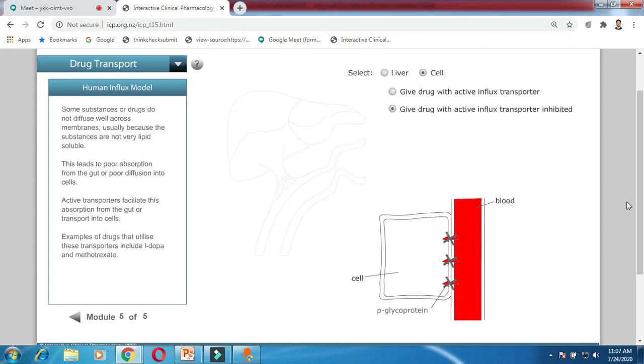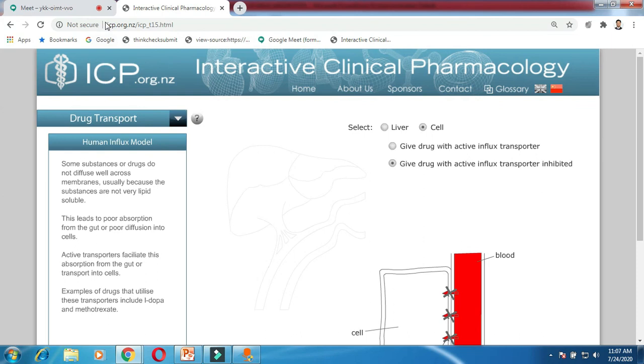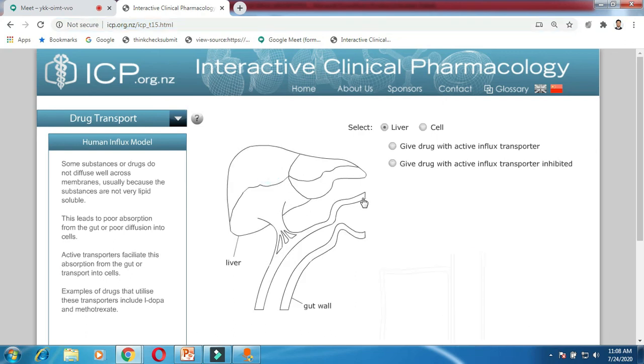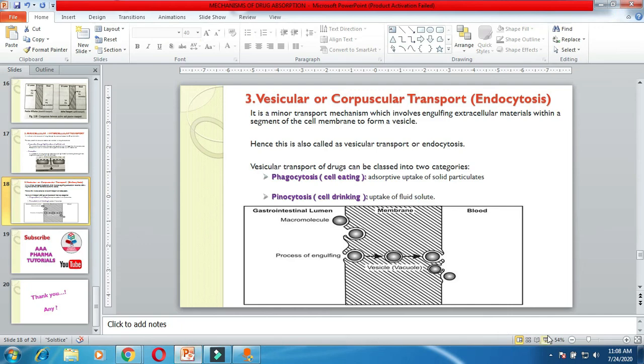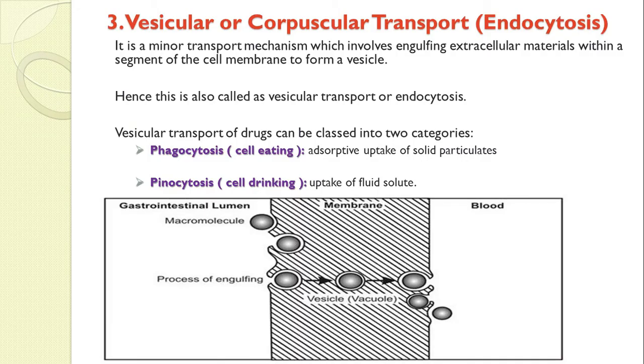In the last lecture I also told you, you can go to this site, icp.org.nz. Most of your pharmacokinetic processes have this interactive module. You can easily understand what happens in a particular process by animating that process according to our need. Okay, this is all about today's lecture, that is the transport system, drug absorption and transport of drug across the membrane. Various mechanisms we have learned.